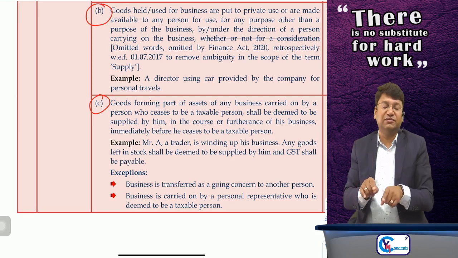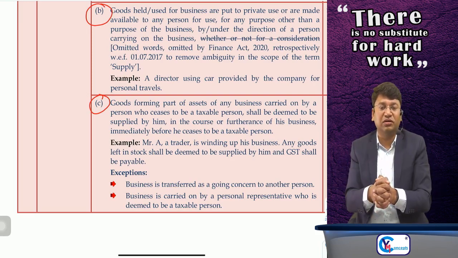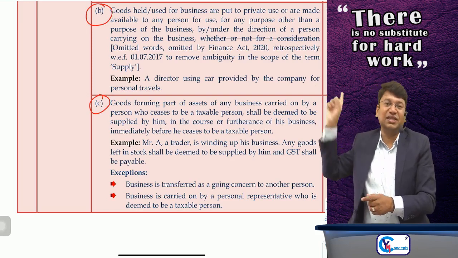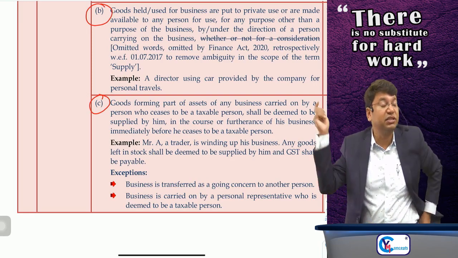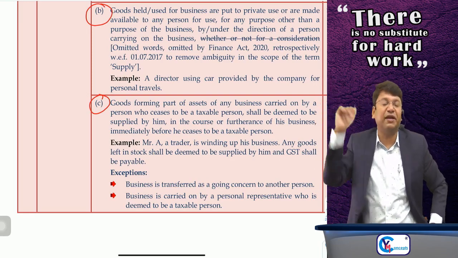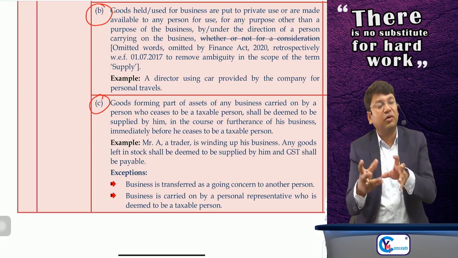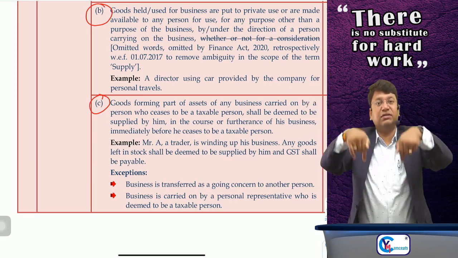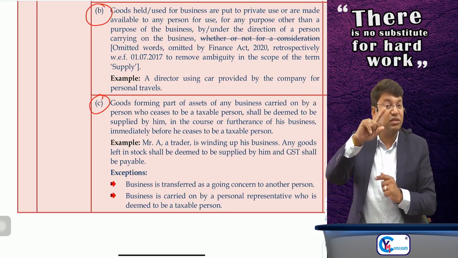The formula to compute the amount of payment is given in Section 18, which we will be reading in chapter number 5. How to calculate that amount is a different point. Whether it is supply or not is what we are reading now, and it will be supply of goods.